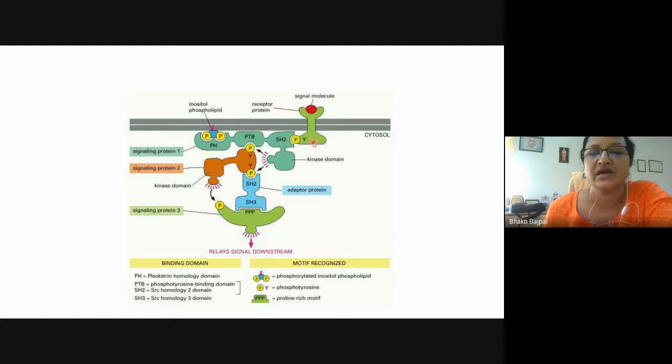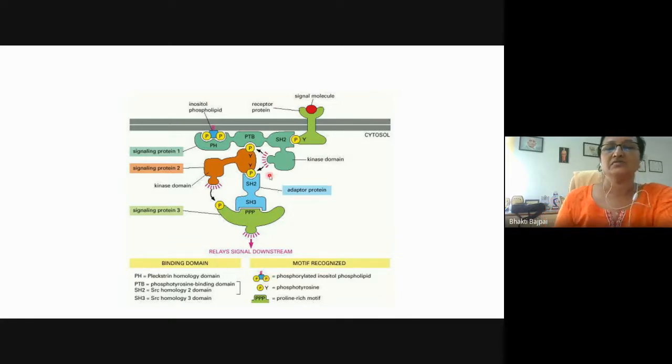And after all this, its kinase domain may be activated. This is not the scaffold, but through the kinase domain, it can activate the signaling molecule. This is the adapter protein. It has two different domains, SH2, so it is binding to the signaling protein 2, and through SH3, it is binding to the signaling protein 3. So signaling proteins 2 and 3 are brought close together, and through the kinase domain, signaling protein 2 can phosphorylate the signaling protein 3, and then the further signal transduction will be there in the downstream.